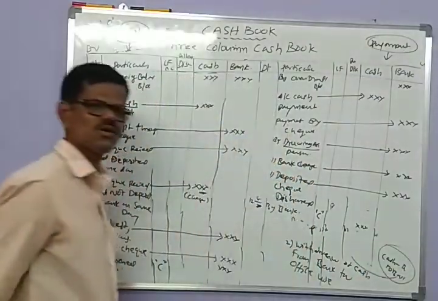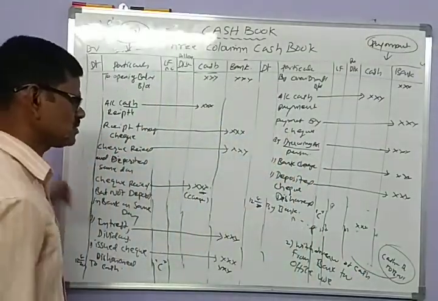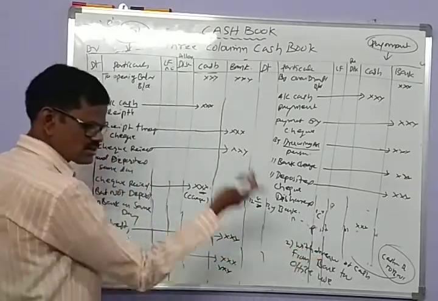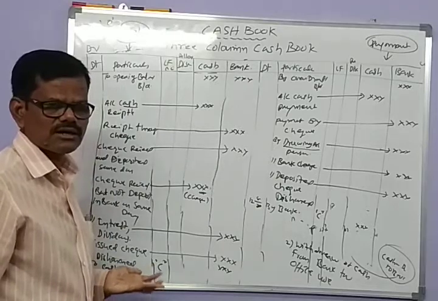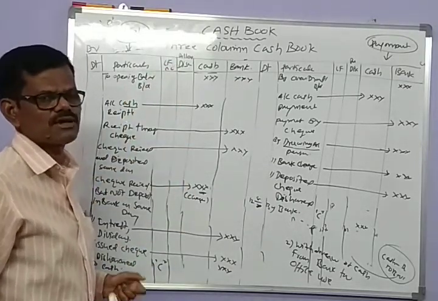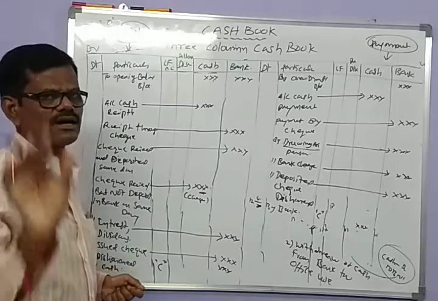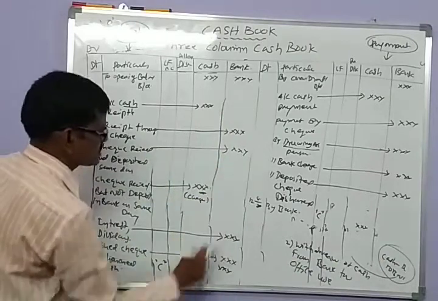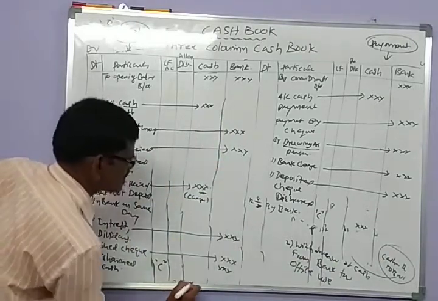On this occasion, the cash balance in hand is increased, and at the same time the balance in the bank is reduced. So we received cash.